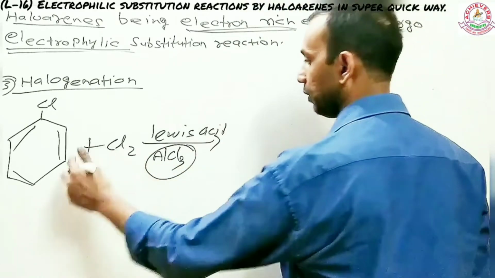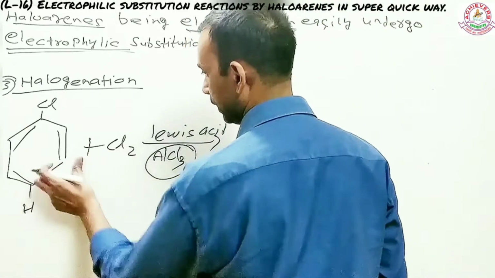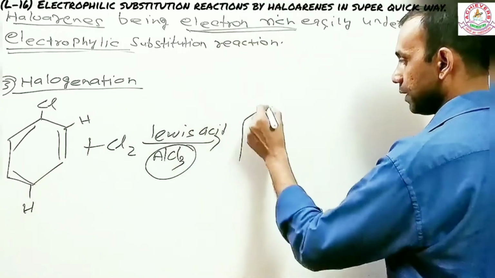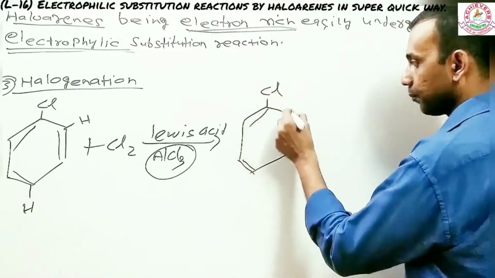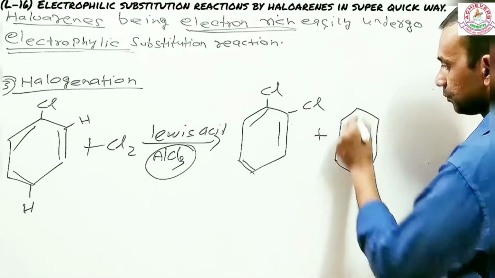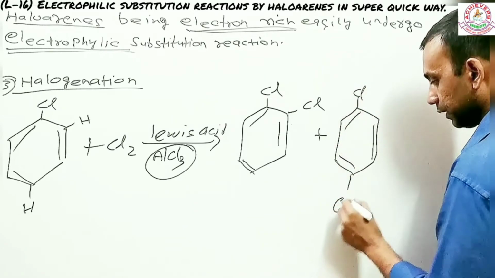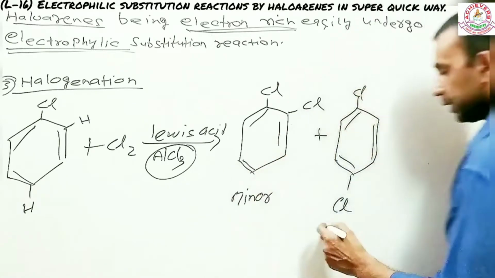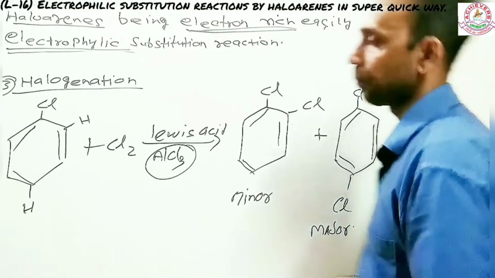So what happened? Now chlorine will go on the second, or it will go on the fourth. Sorry, second is not there, it's there. So now you do understand what the product is going to be. So this is going to be chlorine one here up, another going to be here. But in the next product, which is going to be the major one, you have one chlorine up there, the second one is going to be here. Like earlier I said, this will be minor because it is not symmetrical, and this is going to be major. So this is a symmetrical product.